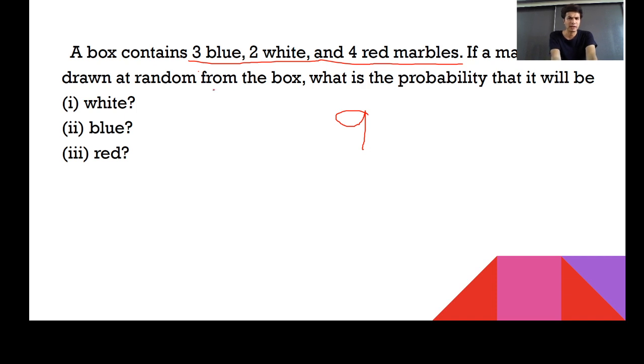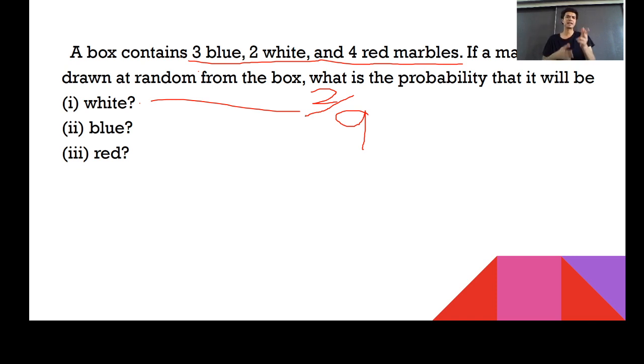If a marble is drawn at random from the box, what's the probability that it will be a white marble? How many whites are there? You can say that 2. So how will this probability become? You can say that it is 2 by 9. Why? Because total I have 9, out of that I need to choose 2. Directly you can say that your answer could be 2 by 9.